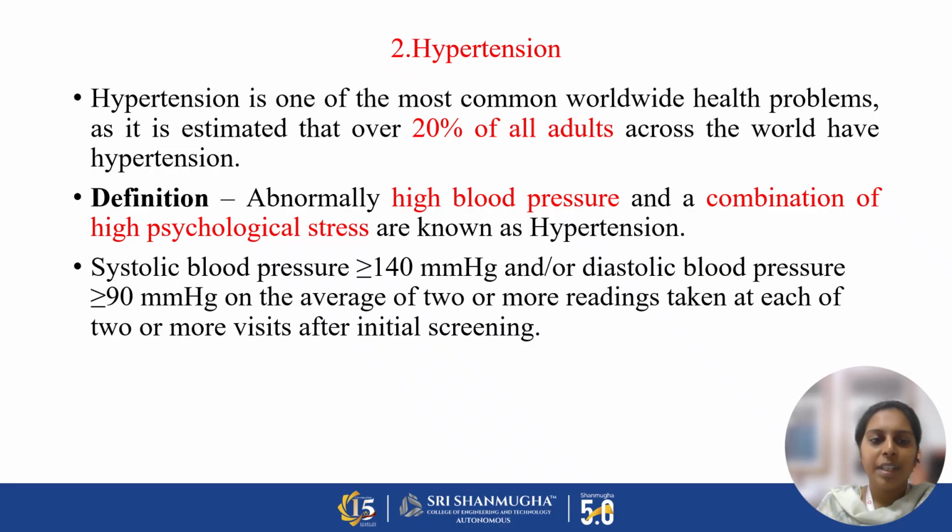Next is hypertension. It is one of the common health problems which we are facing at the adult age. 20 percent of adults across the world have this hypertension disorder. It is nothing but having high blood pressure and a combination of high psychological strain. Blood pressure is measured by both systolic pressure and diastolic pressure. It is the average of two or more readings, where visits after initial screening can be done.